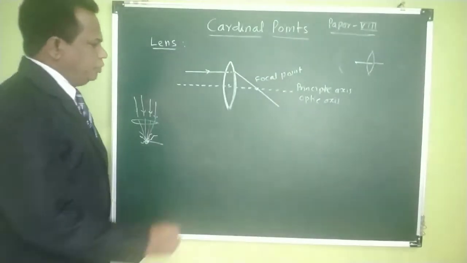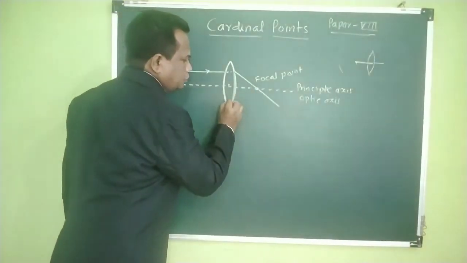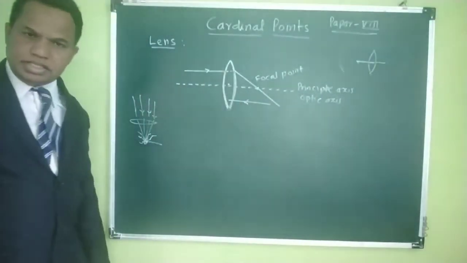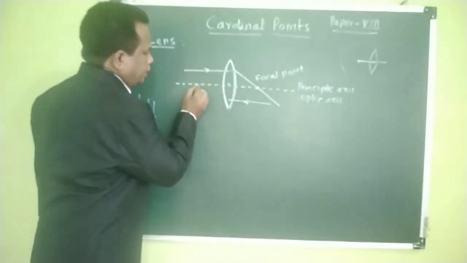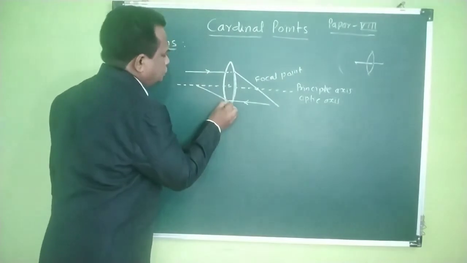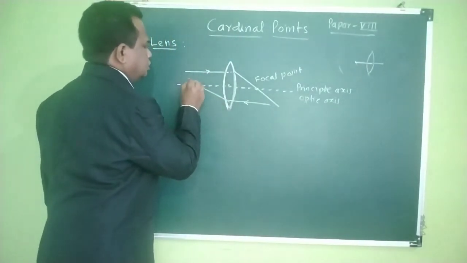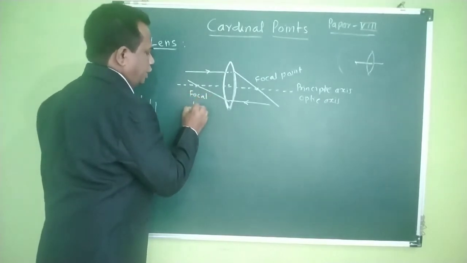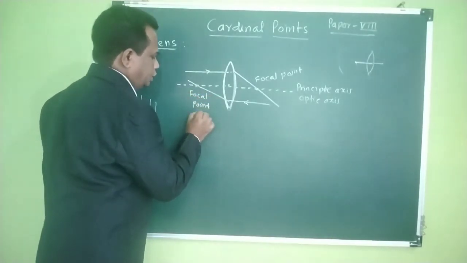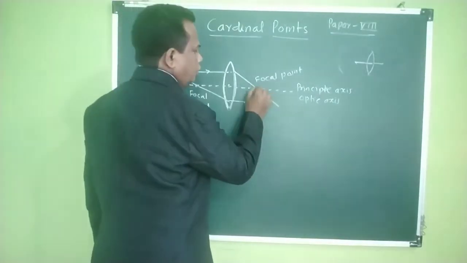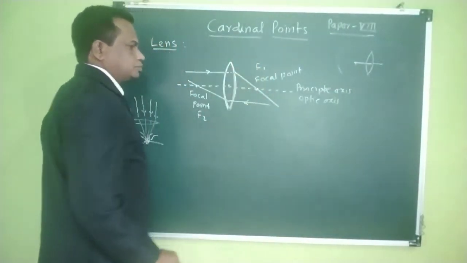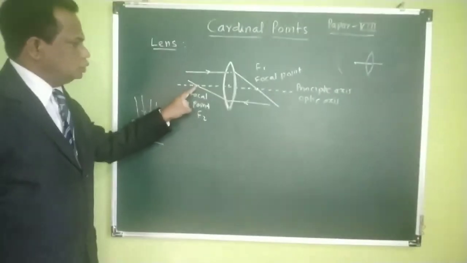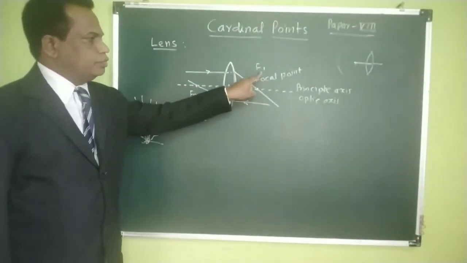Similarly, if you draw one more line parallel to the optic axis from the other direction, then after refraction it will pass through a point on the optic axis. This is also known as focal point 2. So this is focal point 1, F1, and this is focal point 2, F2.